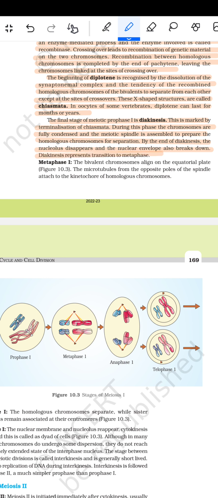In metaphase 1, the bivalent chromosomes align on the equatorial plate. The microtubules from the opposite poles of the spindle attach to the kinetochores of the homologous chromosomes.